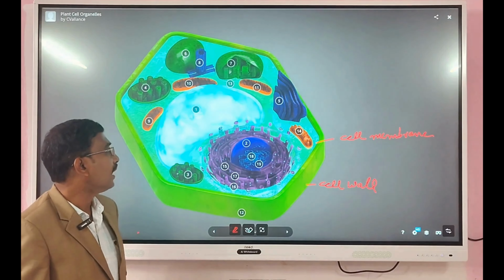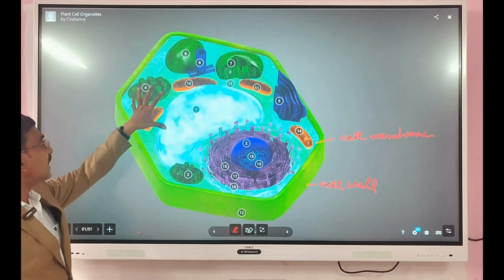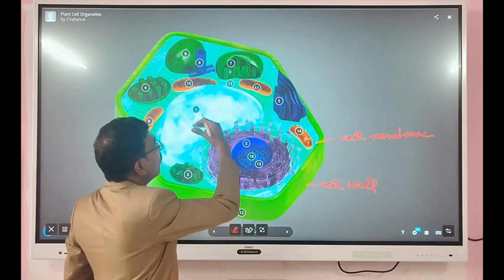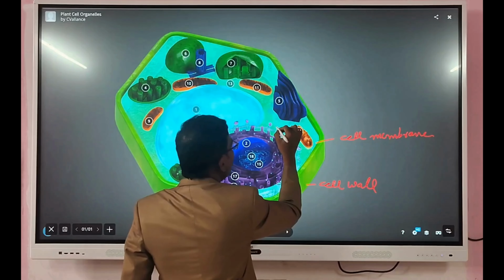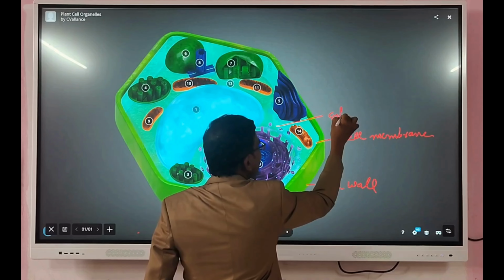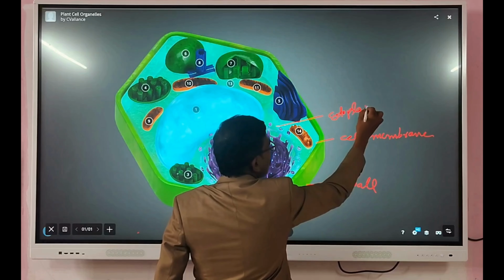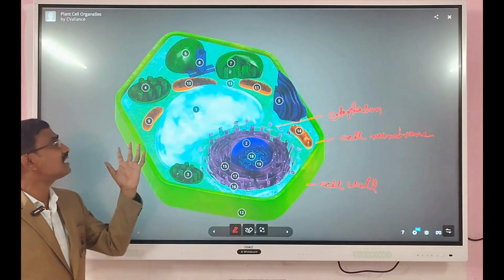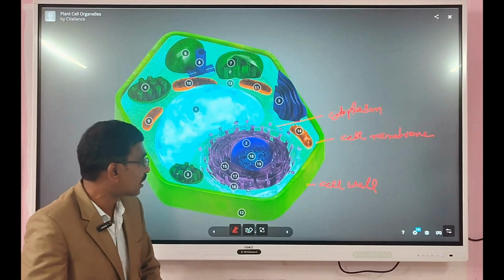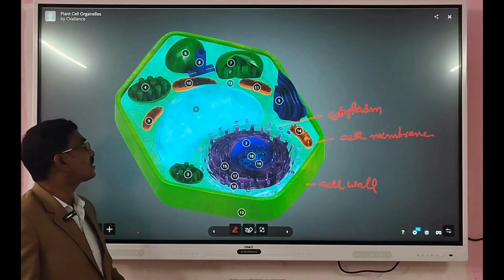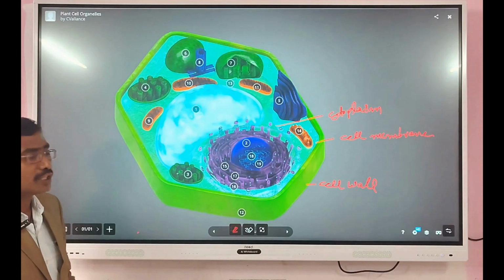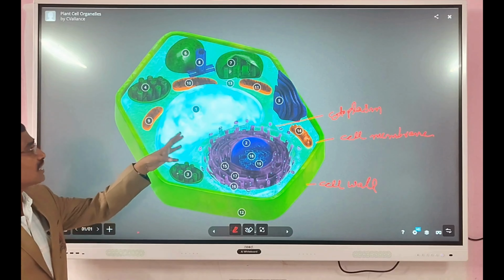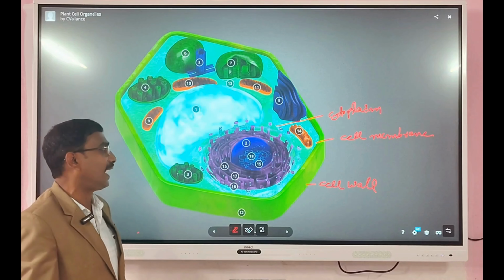Next, when you see inside the plant cell, the fluid part inside the plant cell is called cytoplasm. Next, inside the cytoplasm, we can see different types of cell organelles are present. So in these cell organelles, mainly nucleus, endoplasmic reticulum, Golgi complex, mitochondria, chloroplast. All cell organelles are present inside the plant cell.